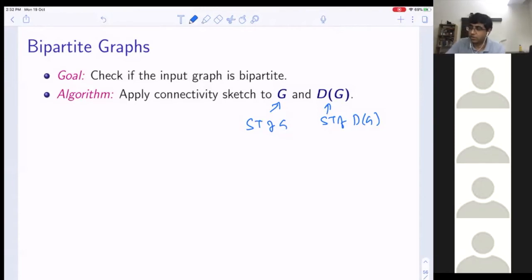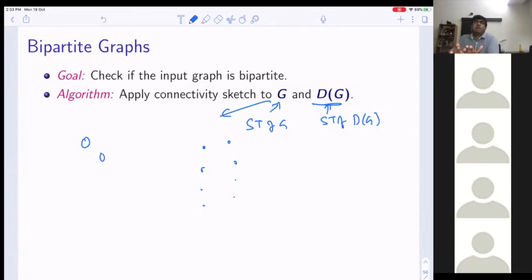This is easy for G because you just maintain a forest. But for DG, think of it this way: I have two nodes for every vertex, and I'm trying to maintain a spanning tree on this. Whenever an edge comes, think that I have two edges.